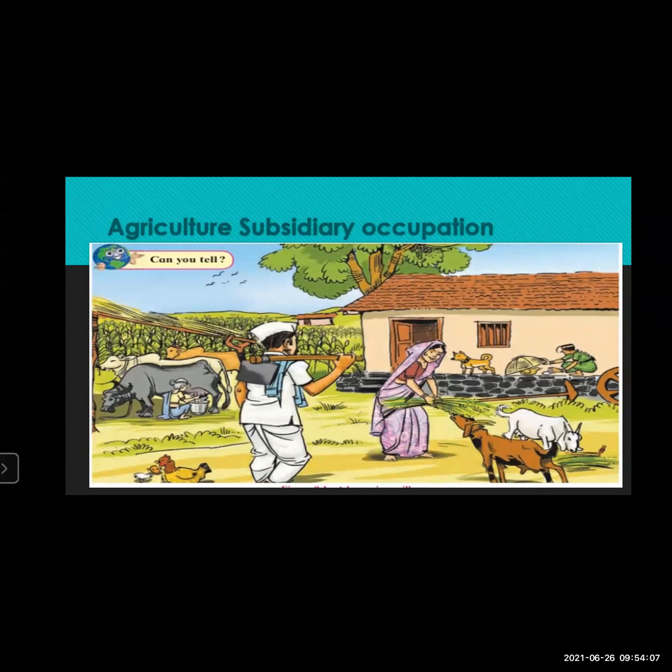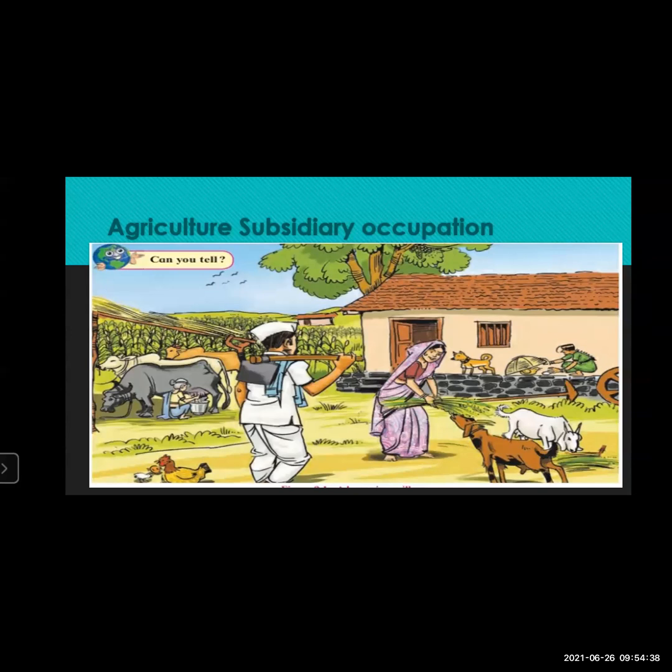Here on the screen, you can see the farmer is there, the fields are there, the cows are there, you can see the sheep, goats are there, and in the corner of the house there is one man who is busy with rearing of the animals. You can see the hens over there. So all these things are grabbed in one slide, that is the agricultural subsidiary occupation.